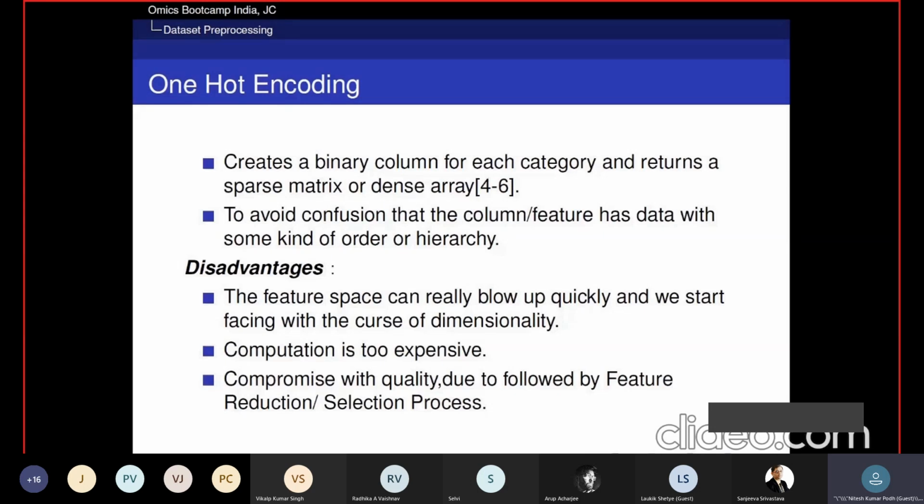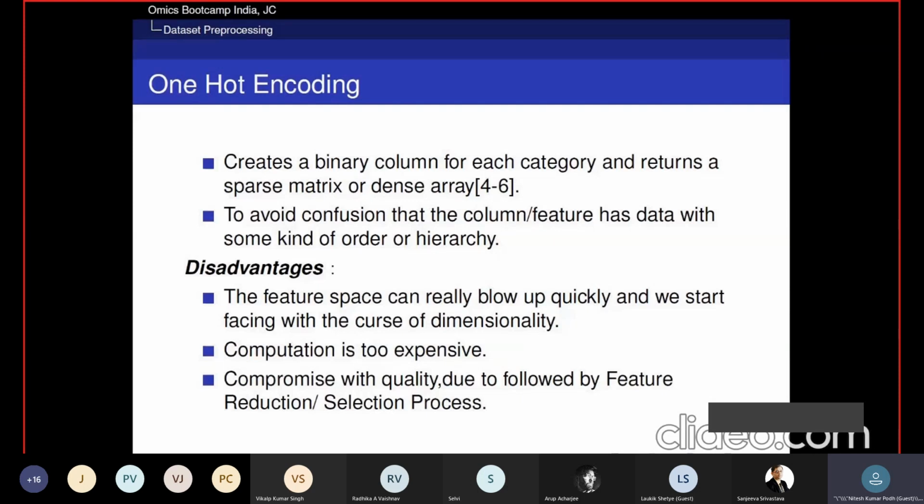It is used because it avoids, in simple words, if n unique mutations were present in any mutation feature, then applying one hot encoding, we get n minus 1 additional columns. It means our machine learning algorithms are not confused, because other encoding mechanisms have some kind of order or hierarchy, but one hot encoding creates additional columns for each category.